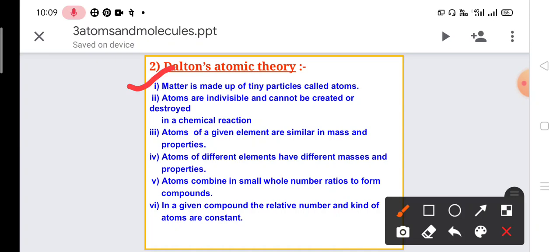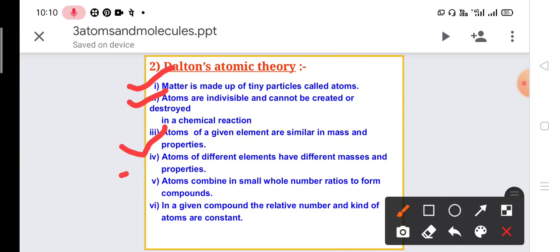John Dalton worked on the atom and he proposed the atomic theory. He stated that the first postulate of Dalton's atomic theory is that matter is made up of tiny particles. These are called atoms. Second, atoms are indivisible, that is they are not divided and they cannot be created nor destroyed in a chemical reaction. Third, atoms of a given element are similar in mass and properties. Atoms of the same element have the same mass and properties.